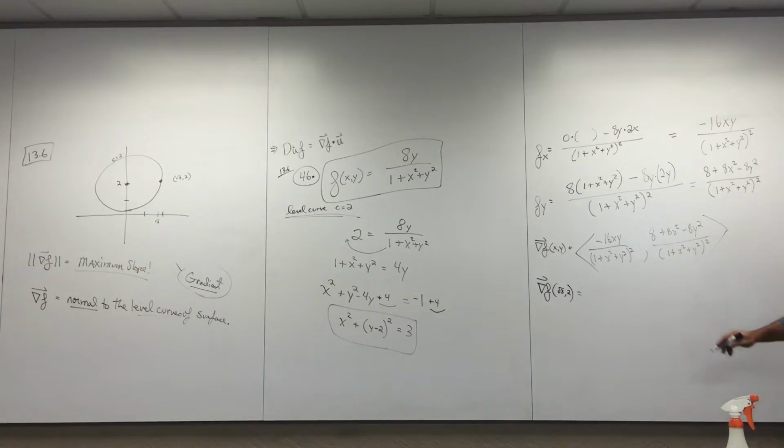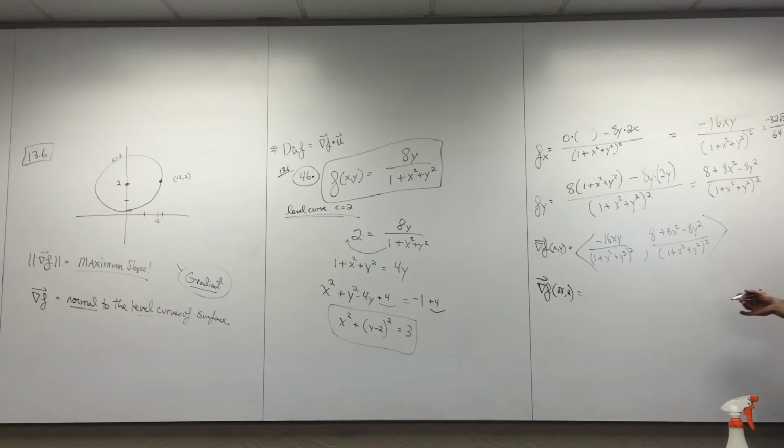I'm going to do that up here if you don't mind. If I plug in that point, square root of 3, 2 for x and y, I think I get negative 16, wait a minute, y is 2, negative 32 square roots of 3. All over, this is fun, plug in a square root of 3 and a 2 right here. Square root of 3 squared, that's going to be a 3, that's a 4. 4 plus 3 plus 1, I think that's 8 squared, I think that's 64.